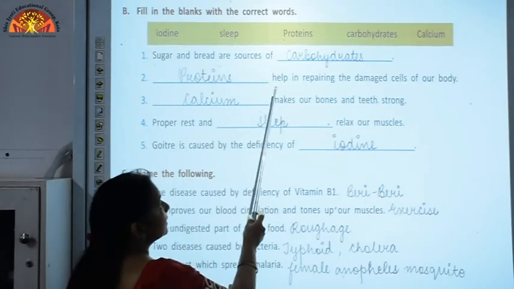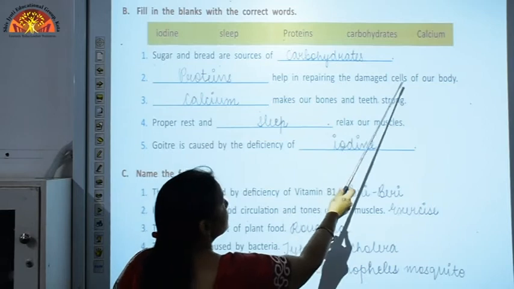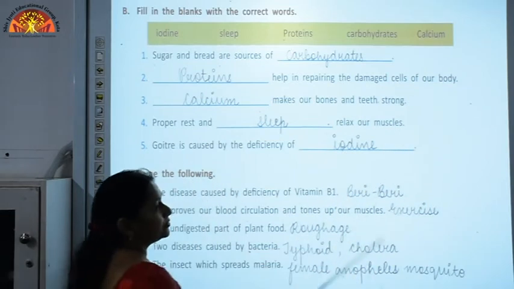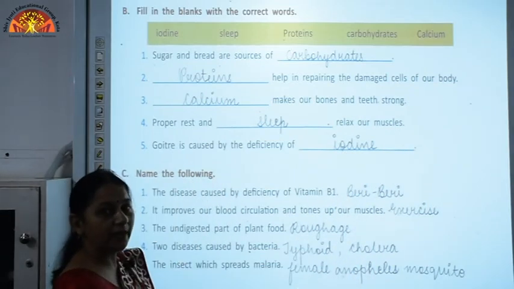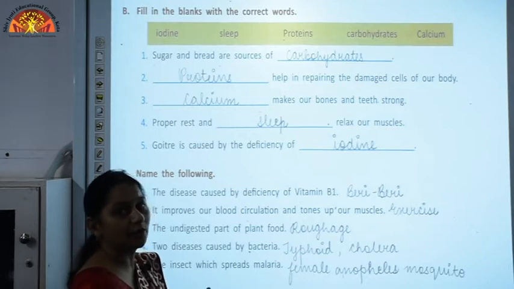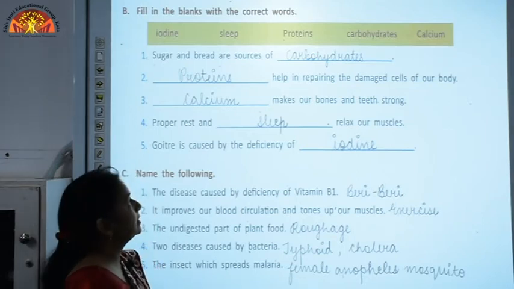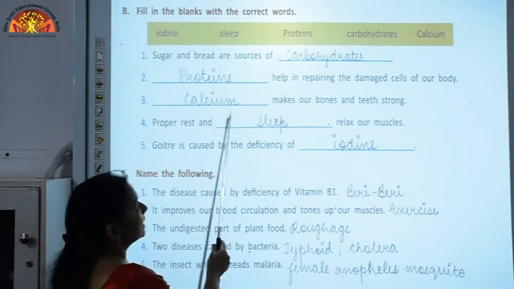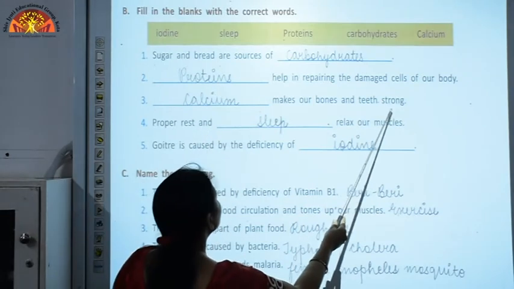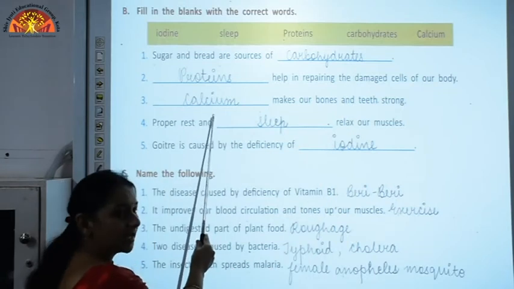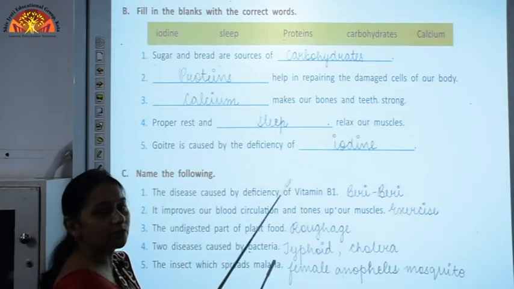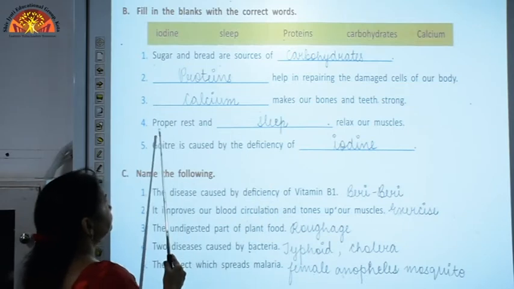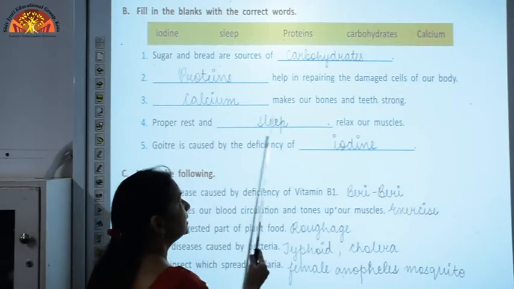Again, dash help in repairing the damaged cells of our body. The nutrient which helps to repair the damaged cells of our body and build up new cells is proteins. So, the correct answer is proteins here. Dash makes our bones and teeth strong. You need to write calcium because calcium makes our bones and teeth strong. Proper rest and sleep.